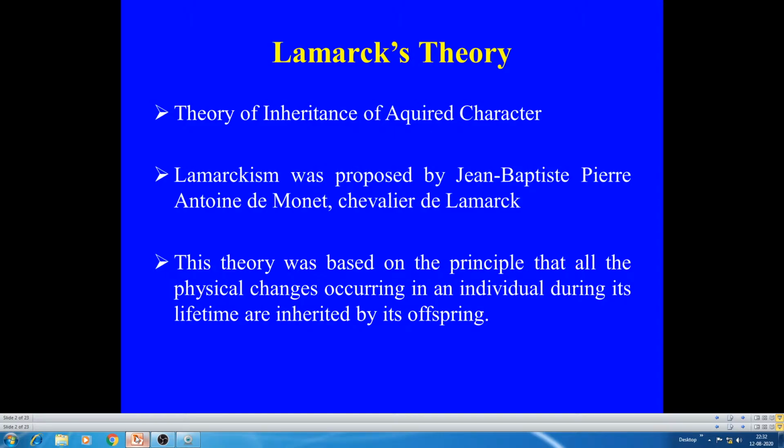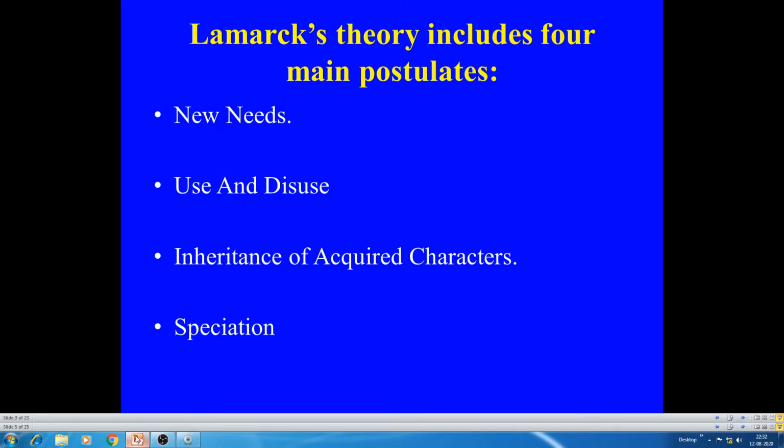And what did this theory basically follow? The basic principle of this theory: the changes that occur in an individual during its lifetime are inherited by its offspring. And this includes four postulates.